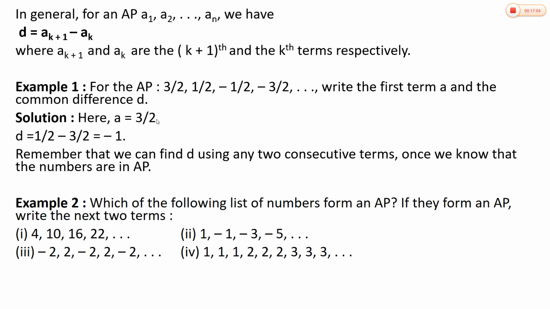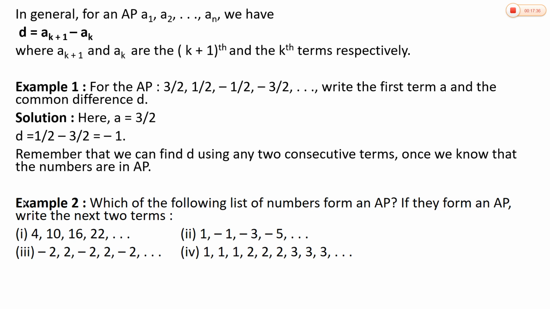A is 3/2 and you know how to find D. D is nothing but A2 minus A1, that is 1/2 minus 3/2. The answer is -1. Remember that we can find D using any two consecutive terms once we know that the numbers are in AP. Here in the given question itself, they said the sequence is in AP, so you can find D by using any two consecutive numbers.